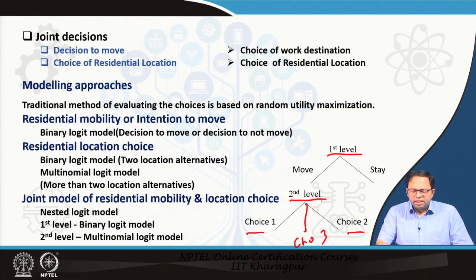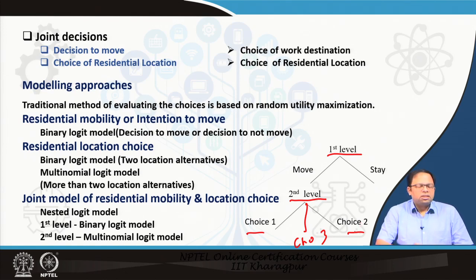So this particular nest of decisions is within this particular node. So this is a nest and this is a direct decision. So in that way, if I want to determine the probability of stay, or the probability of choice 1, choice 2, or choice 3, then I have to go for a nested logit model.